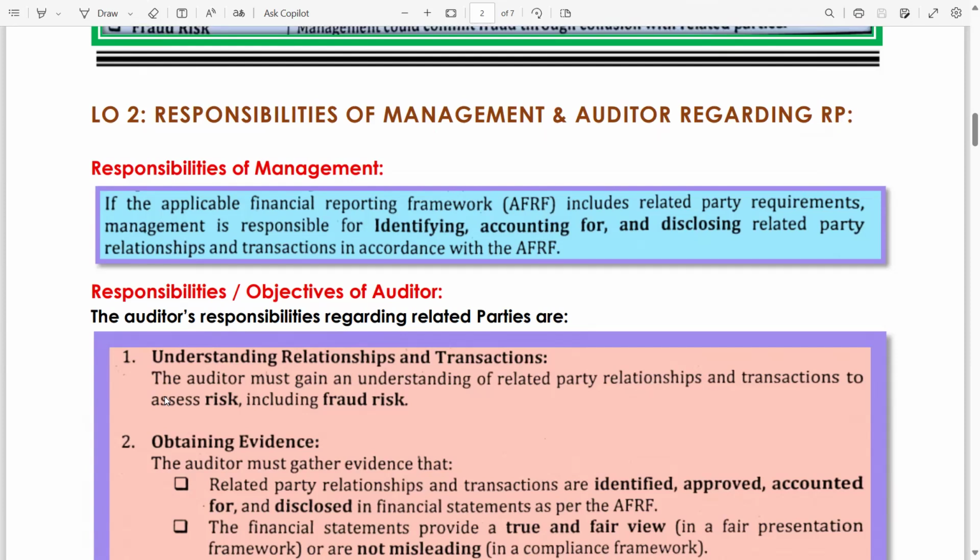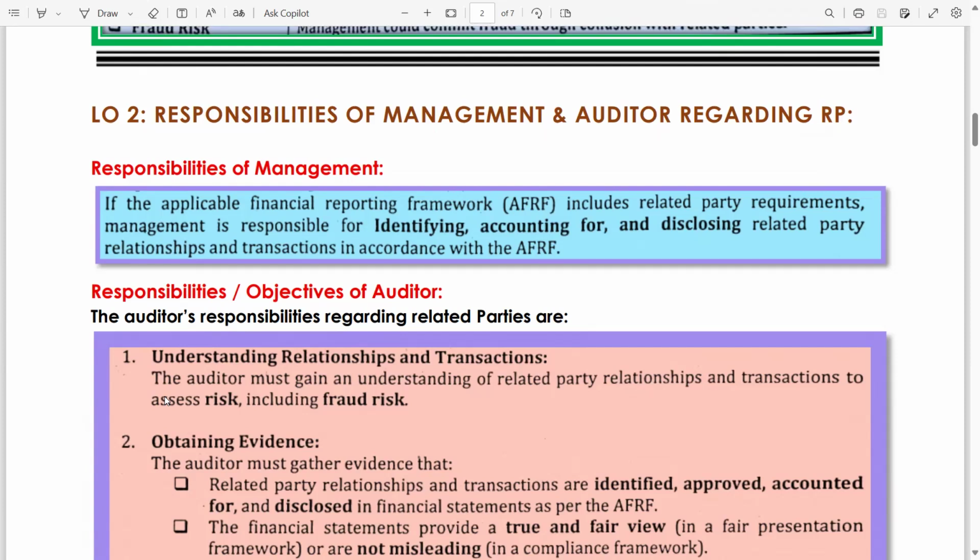Now, what are the responsibilities of the auditor? The auditor's responsibility is to obtain an understanding of the transactions or relationships, and the kind of relationship: whether the transaction is with the company's family, friends, or between the entities' persons. Once the understanding is done, the auditor has to obtain evidence on what the basis of the transaction is, whether it is on an arm's length basis or not, and whether the financial statements give a true and fair view or not.